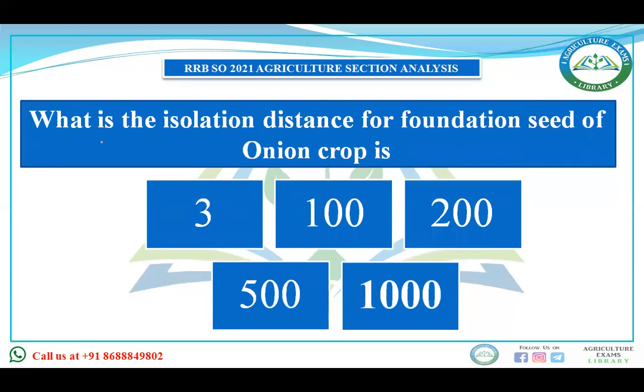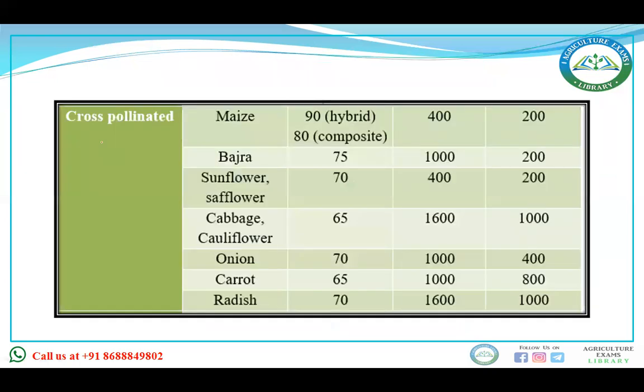Next question is regarding the isolation distance of the foundation seed of onion crop: 300, 200, 500, 1000. Regarding the seed, for maize it's 400 and 200. When I talk about the onion, then it is 1000 for the foundation seed.